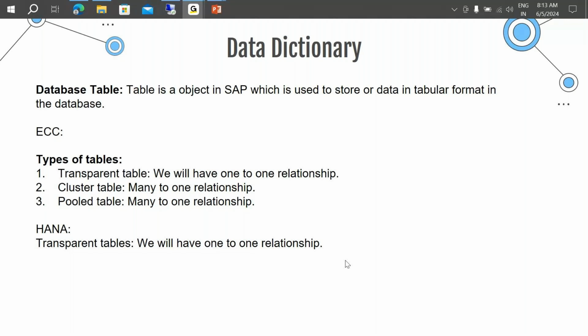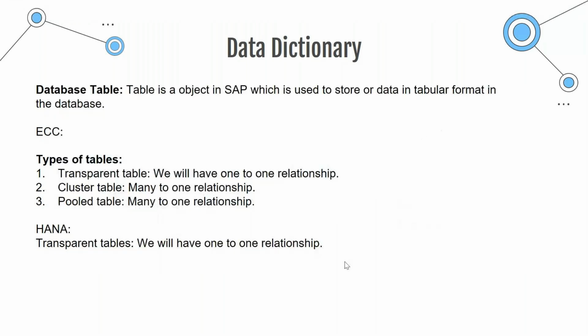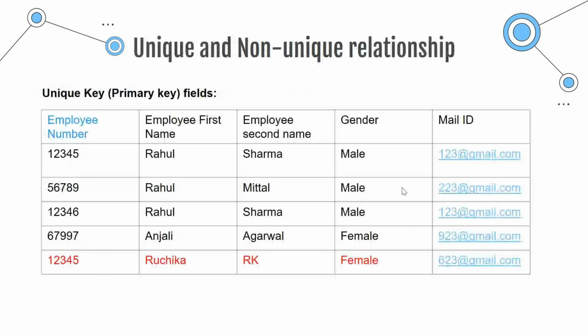Okay, clear, or does anyone have any doubts? Okay, yeah, thanks for the confirmation. Fine, so we'll move on. We'll just complete this unique to non-unique relationship, then we'll close today's class, and tomorrow we will create a live database table in the system.